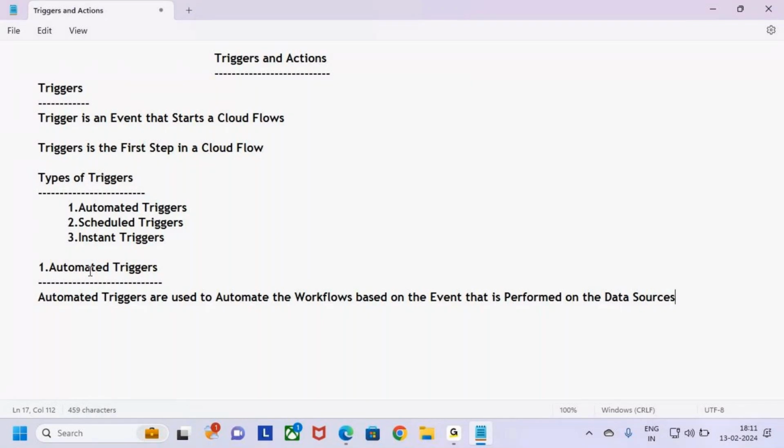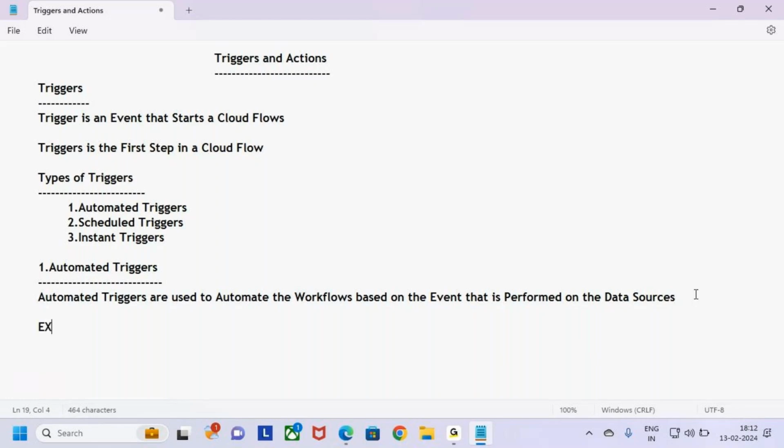So what are automated triggers? Automated triggers are used to automate the workflows. If a company has workflows and you want to automate them, we need to use Power Automate. So automated triggers are used to automate the workflows based on the event that is performed on the data sources. Let me give an example, guys, of when to use automated triggers.